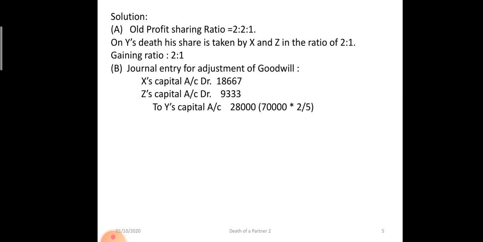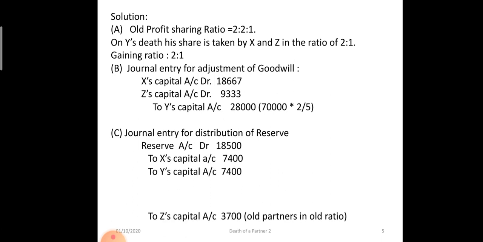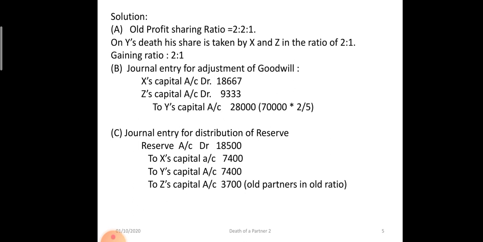It will be debited to X and Z in the ratio of 2:1. Journal entry for distribution of reserve: reserve account debit 18,500 to X capital, Y capital, Z capital: 7,400, 7,400 and 3,700 rupees in the ratio of 2:1.